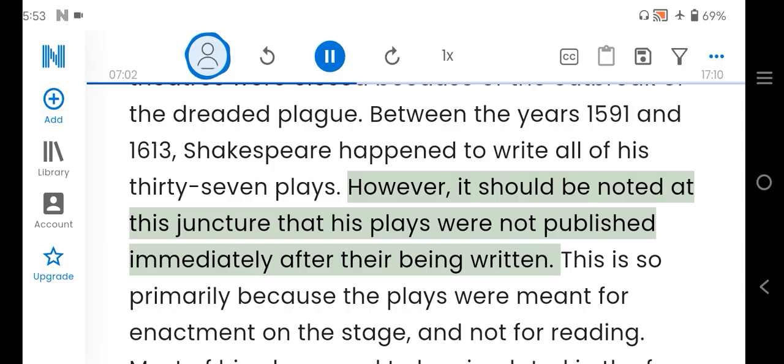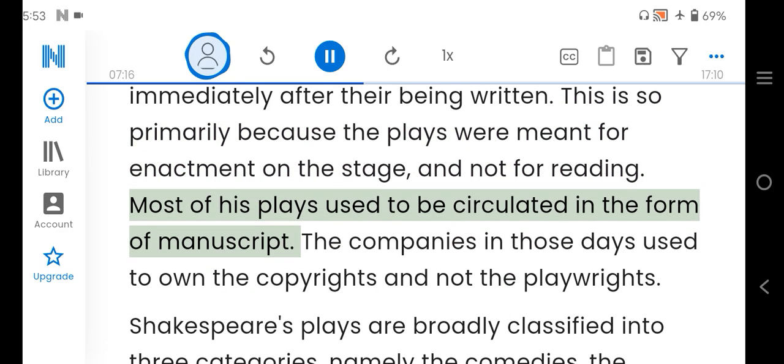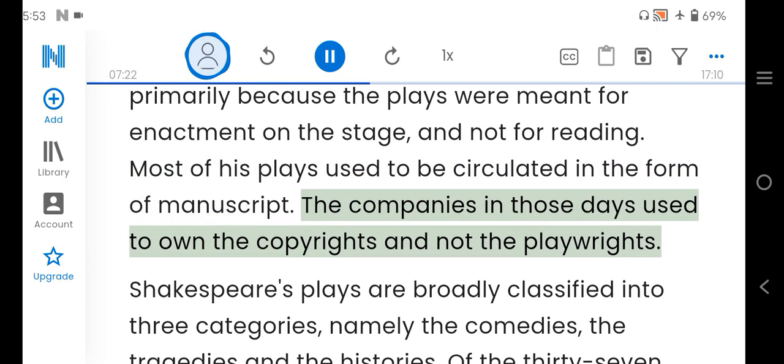However, it should be noted at this juncture that his plays were not published immediately after their being written. This is so primarily because the plays were meant for enactment on the stage, and not for reading. Most of his plays used to be circulated in the form of manuscript. The companies in those days used to own the copyrights and not the playwrights.